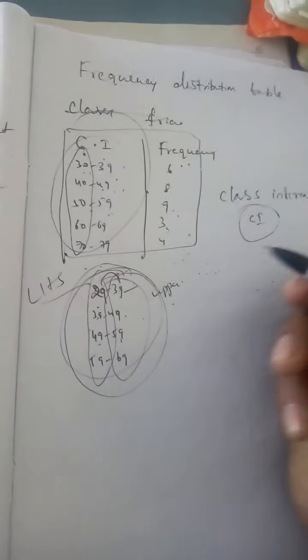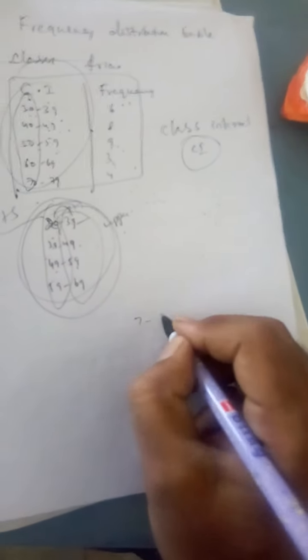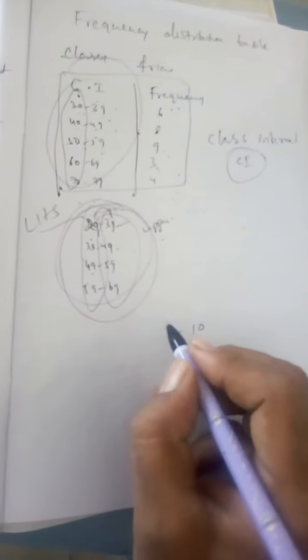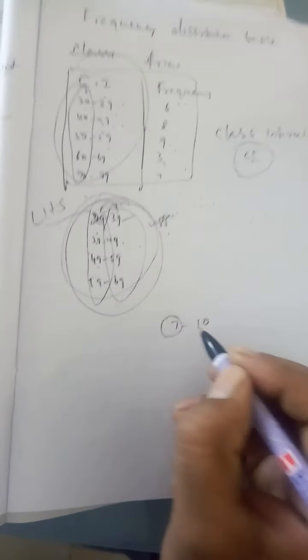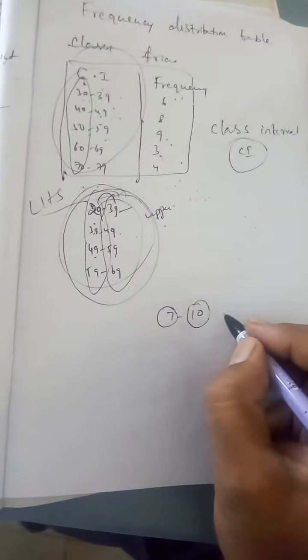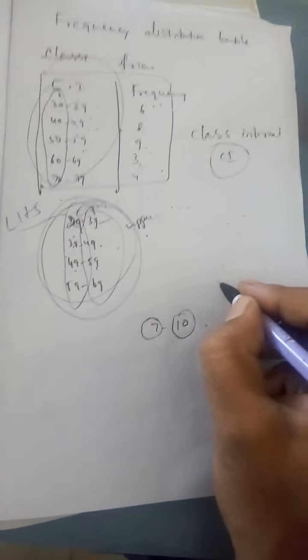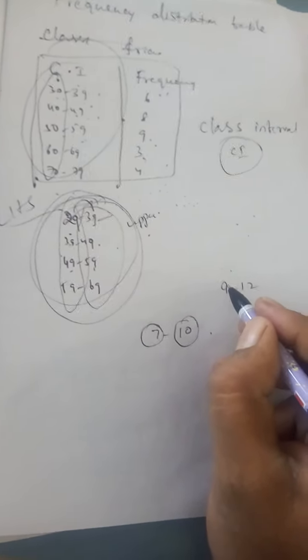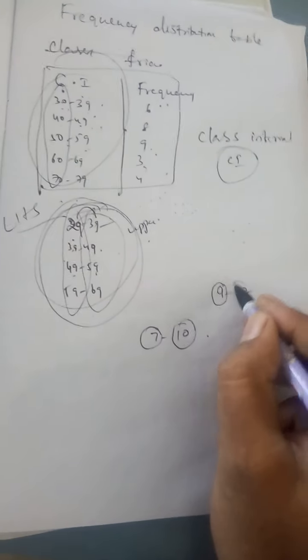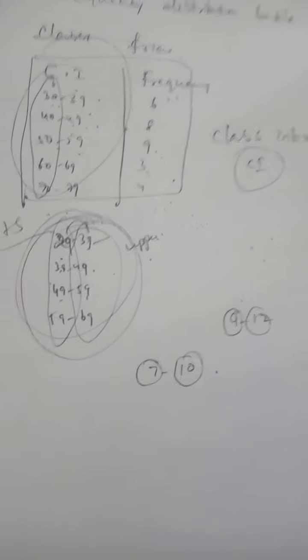For example, 7 to 10: the lower limit is 7, the upper limit is 10. Now 9 to 12: the lower limit is 9, 12 is the upper limit.